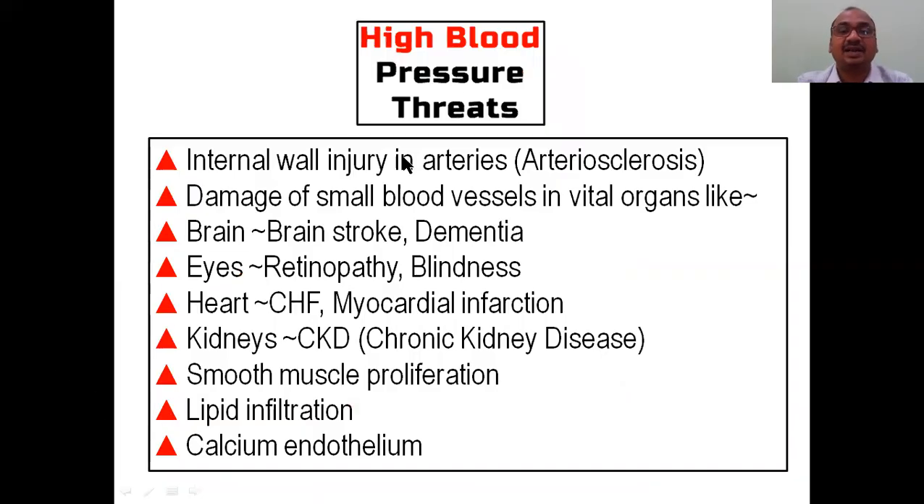And what are the other pressure threats? Internal wall injury of arteries, arteriosclerosis, accumulation of plaque or cholesterol, whatever it may be. Damage to small blood vessels in vital organs like the brain leads to brain stroke, dementia. Eyes: retinopathy, diabetic retinopathy, a new term, and blindness will come. Heart: congestive heart failure, myocardial infarction. Kidneys: chronic kidney disease, CKD, very popular. And smooth muscle proliferation and lipid infiltration.